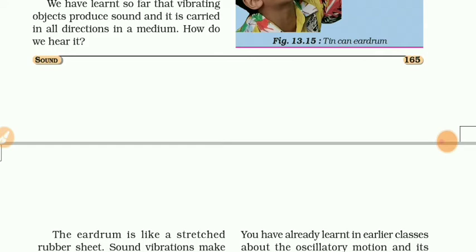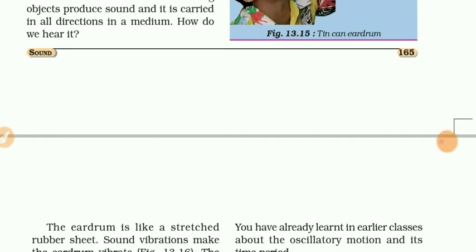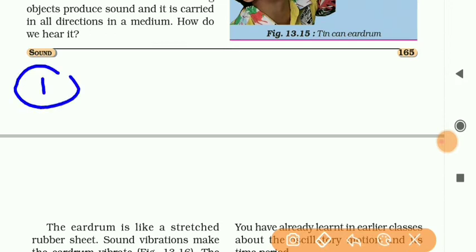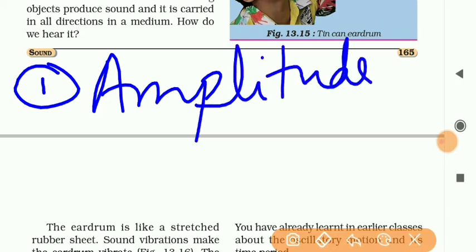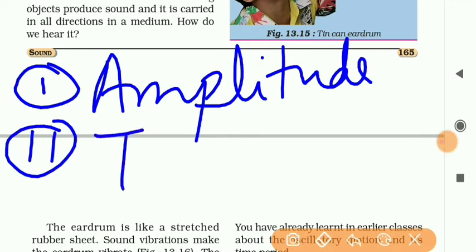So in this video, we will discuss some important definitions related to sound. The first one is amplitude. Second, time period.